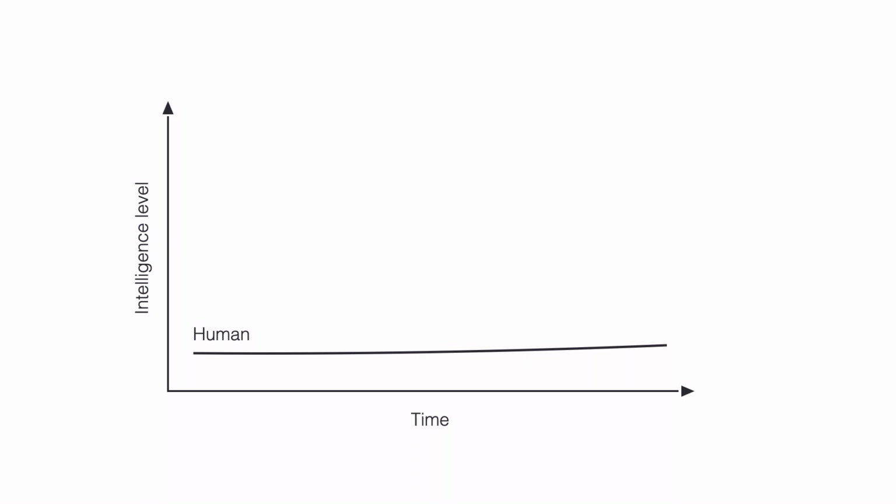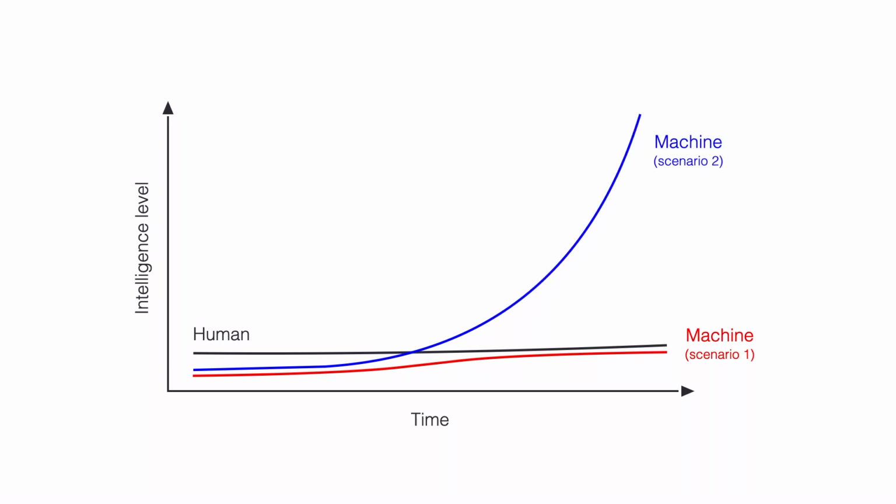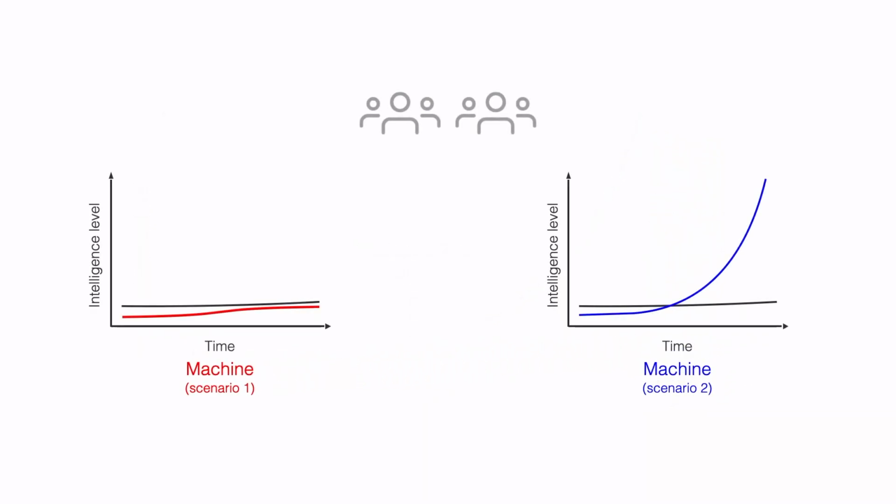In addition, we see two scenarios representing machine intelligence. The scenario in red is where machine intelligence increases faster than human intelligence, but never outperforms humans. Then there's another scenario, the blue one, where at some point the machines become smarter than humans. In much of the public debate, the world seems divided between people believing in scenario 1 and people favoring scenario 2. But what is often missing in these discussions is what we know about technology evolution, meaning the S-shaped patterns.